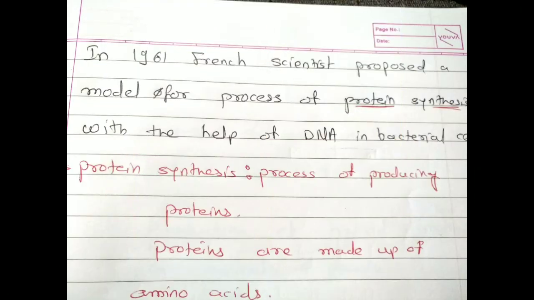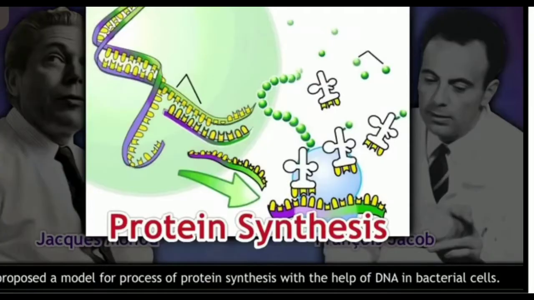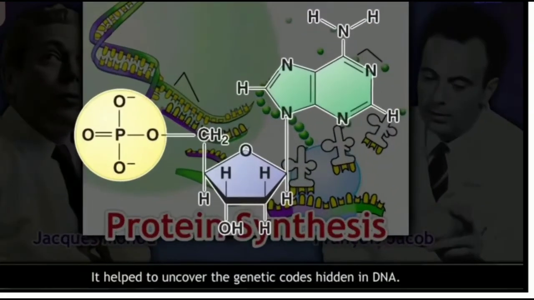In 1961, the French geneticists Francois Jacob and Jacques Monod proposed a model for the process of protein synthesis with the help of DNA in bacterial cells. So it helped to uncover the genetic codes hidden in DNA.